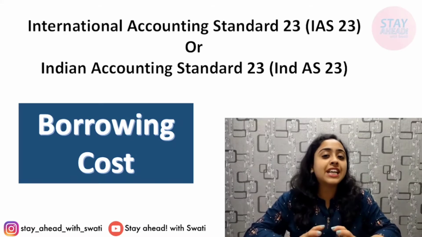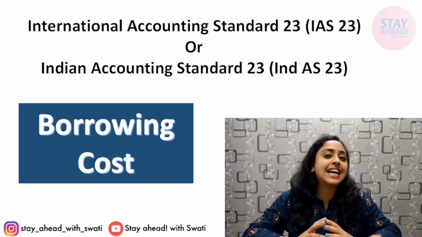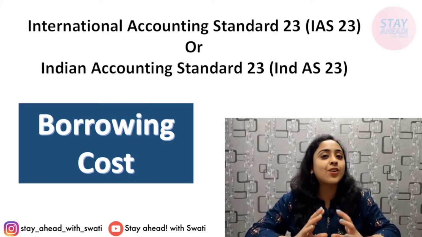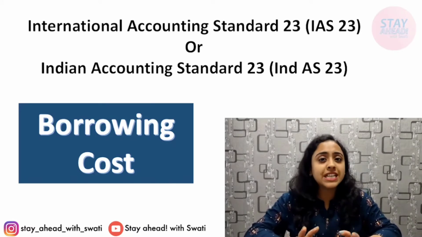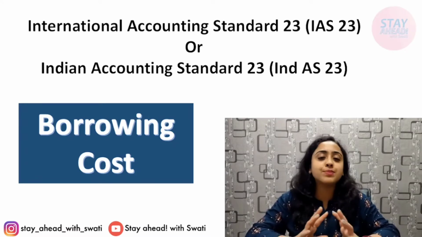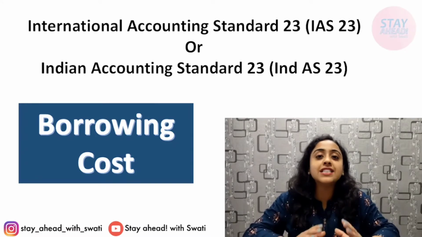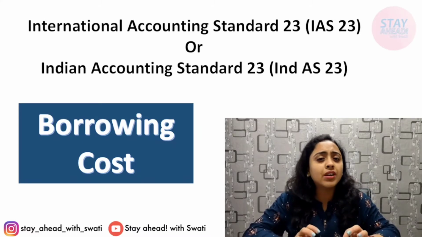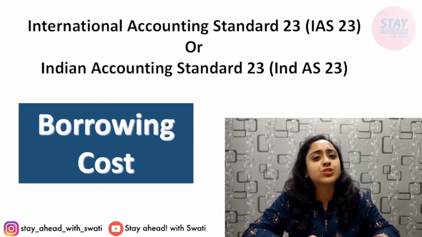Today we are going to study a very short, simple, sweet standard, that is International Accounting Standard 23, or you can say Indian Accounting Standard 23. These both standards can be studied together because there is no carve-out or difference between them. The name of the standard is borrowing cost. It is a very simple standard and it is quite similar to the accounting standards that we used to study before.